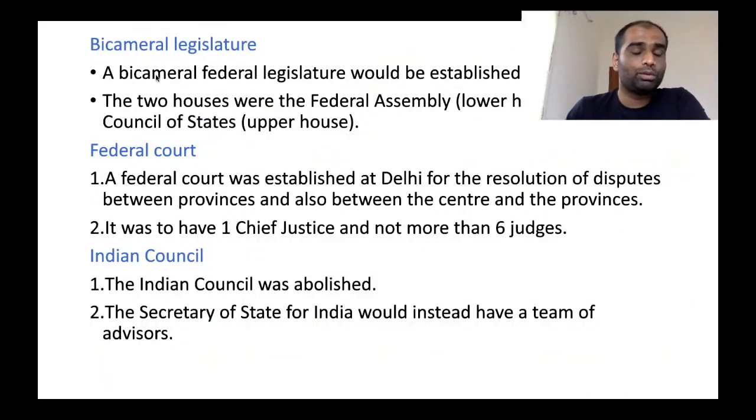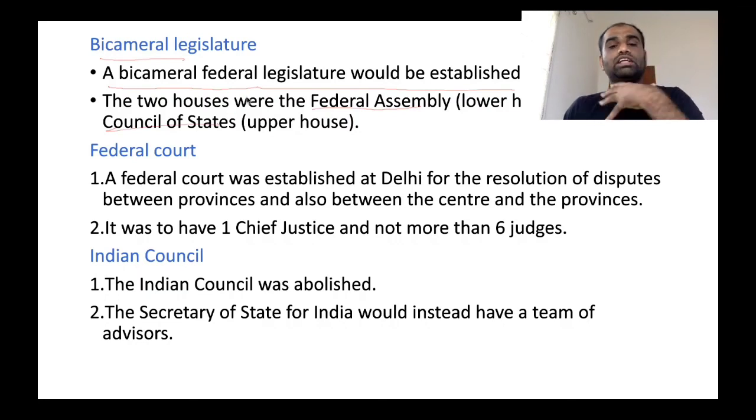Now, what are the reforms that were introduced in the legislative sphere? A bicameral legislature was established at provincial level also. Clear? Both at provincial level as well as central government level. At central government level, two houses were established: Federal Assembly as well as Council of States. So in a way, they renamed the Legislative Assembly into Federal Assembly.